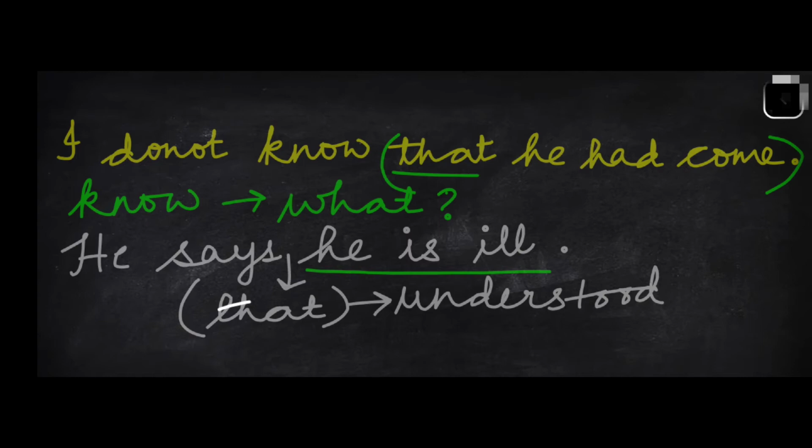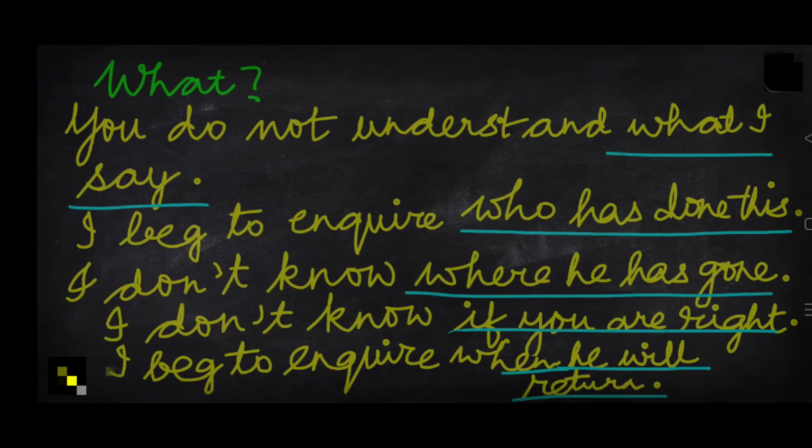I do not know that he had come. Do not know what? That he had come. He says he is ill. In this sentence, he is ill is a noun clause because that is implied and understood. You do not understand what I say. You do not understand what? Ask the question what? What I say will be your noun clause. I beg to inquire who has done this.